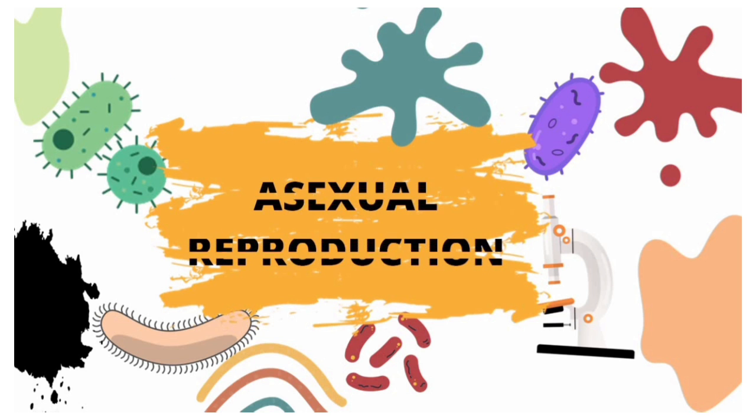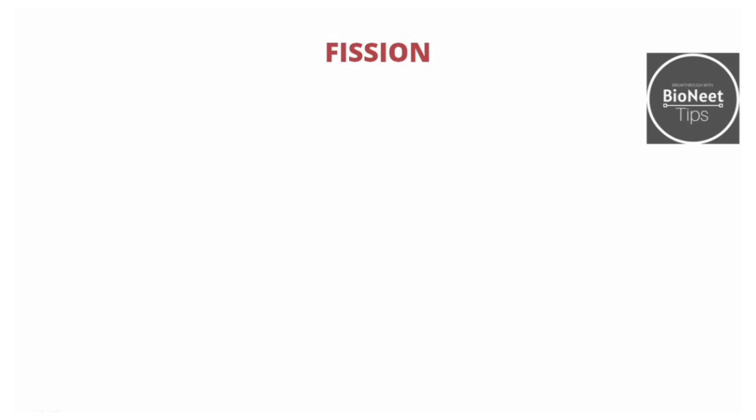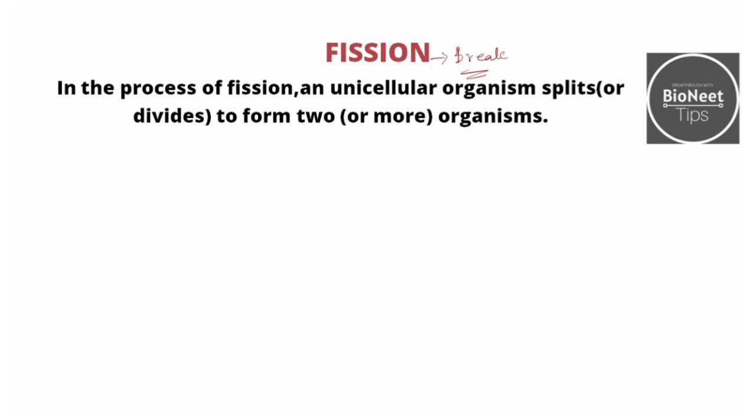Let us now discuss asexual reproduction and its types. Now, what is asexual reproduction? It means that only one parent is involved and there are no gametes involved in this process. So, the first type of asexual reproduction is fission. Now, the word fission simply means to break. It simply means to break into 2 pieces. In the process of fission, a unicellular organism splits or divides to form 2 or more organisms.